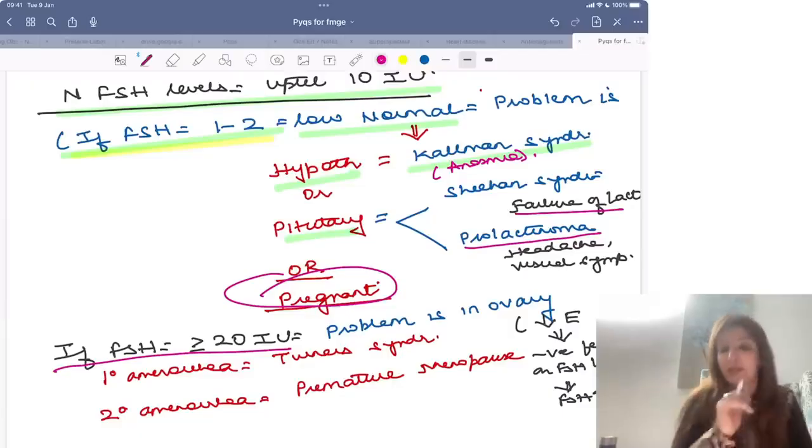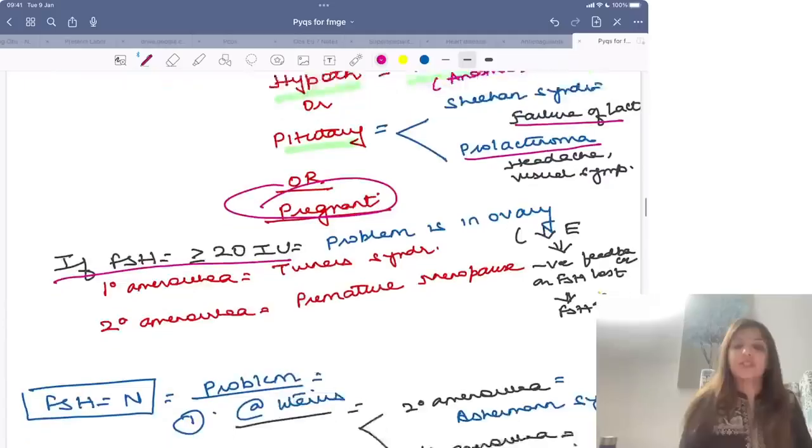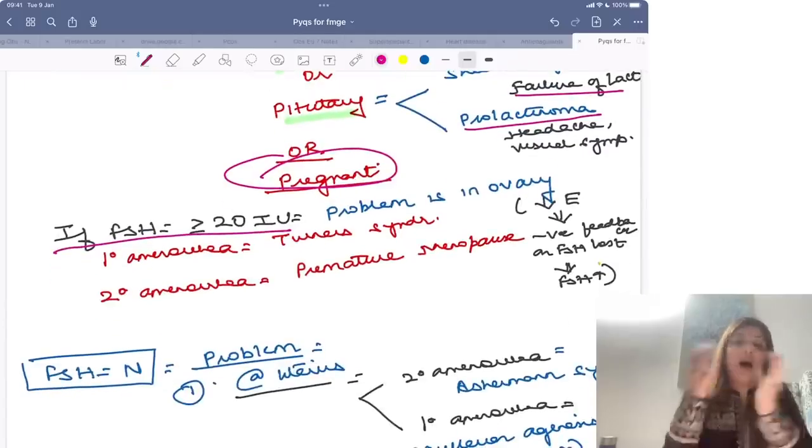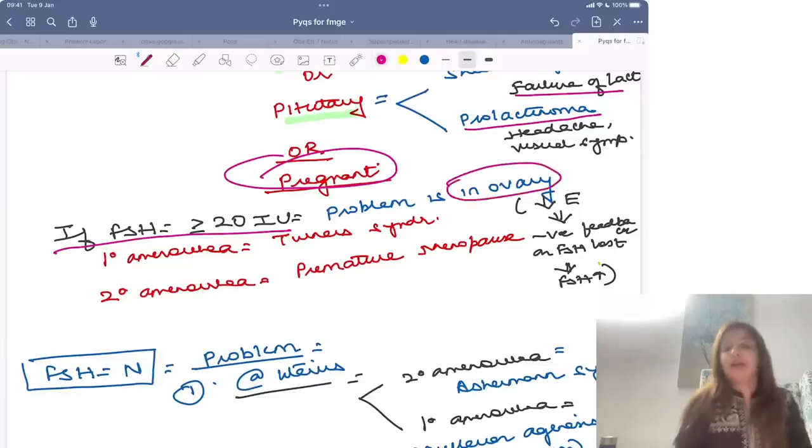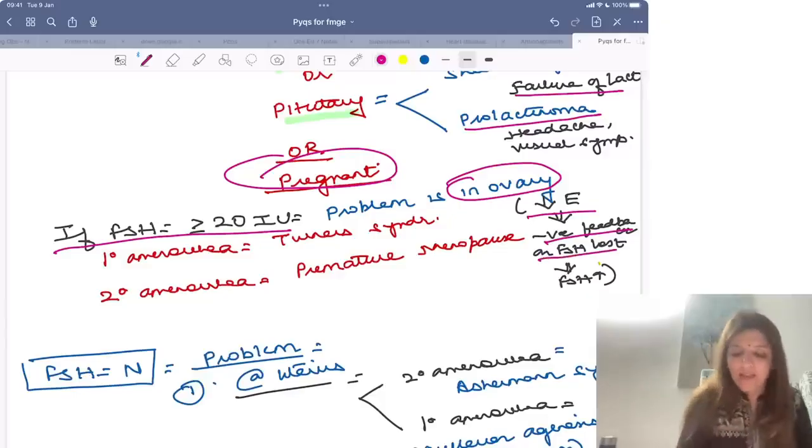Now, the second case can be that your question is saying that the levels of FSH are high, more than 20. Whenever your question says levels of FSH are high and your patient is having amenorrhea, it means the problem is in the ovary. Why? Because just now I told you estrogen has a negative feedback on FSH. So if the problem is in the ovary, the levels of estrogen will be less, so the negative feedback on FSH will be lost and the levels of FSH will increase.